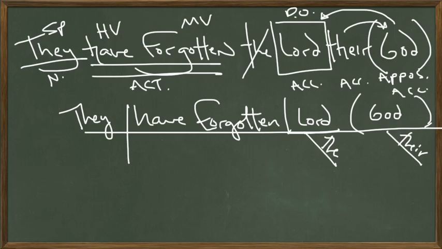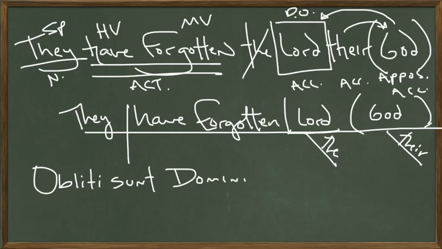Now all that's left is to translate this long sentence into Latin. So here we go. They have forgotten. Obliti, or obliti sunt. Explain why it's passive another time. It's a deponent verb. Obliti sunt Domini.